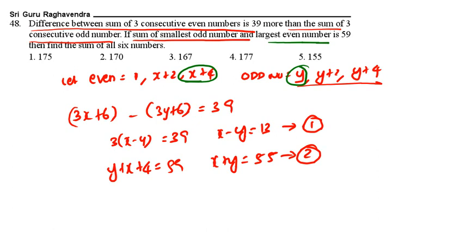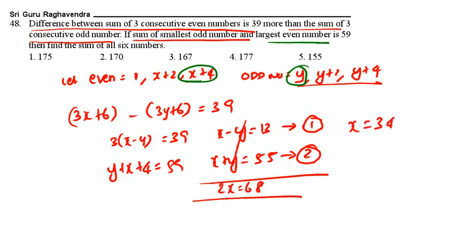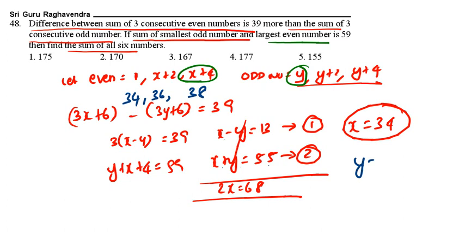Solving these two, 2x is equal to 68, x value 34. Find the sum of all the numbers. If x is 34, this is 34, 36, 38. Now x plus y is equal to 55, so y is 21: 21, 23, 25.